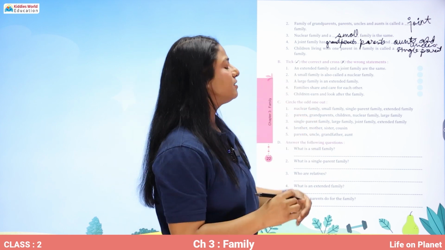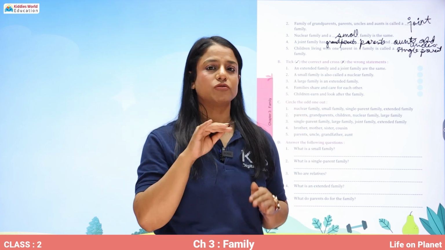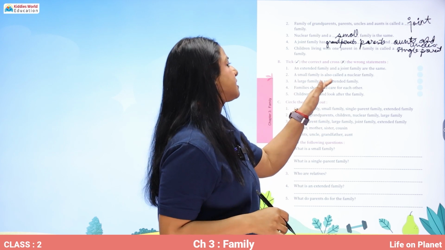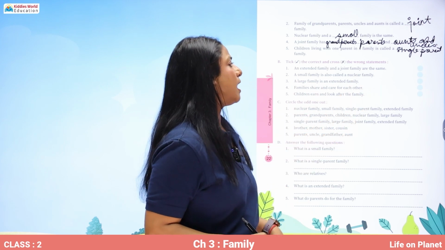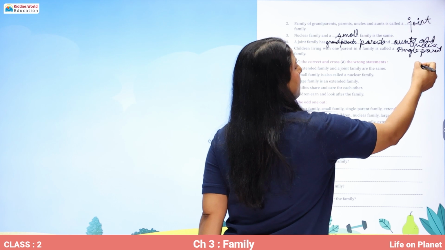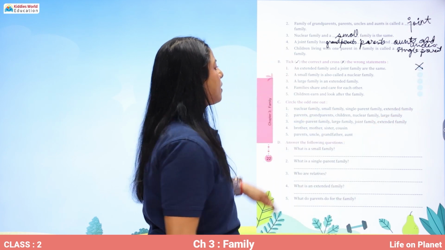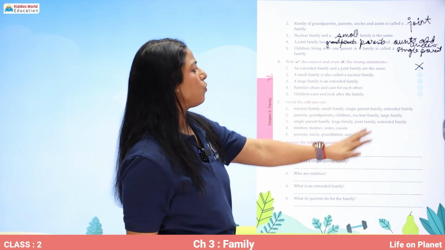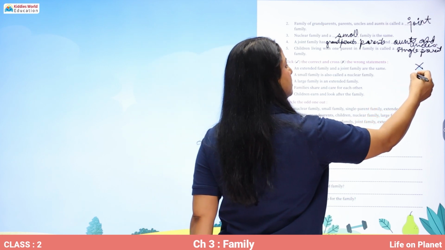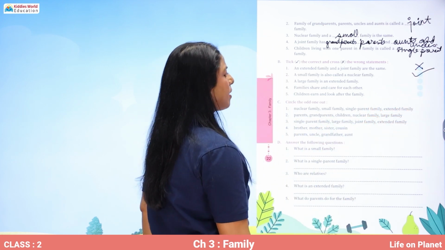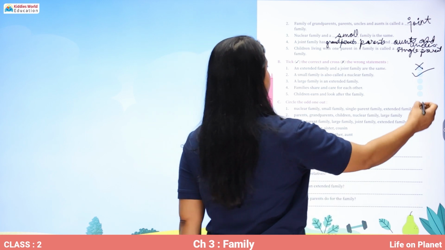Now you have to tick the correct statements and cross out the wrong ones. An extended family and a joint family are the same. No. A small family is also called a nuclear family. That's correct. A large family is an extended family. No.